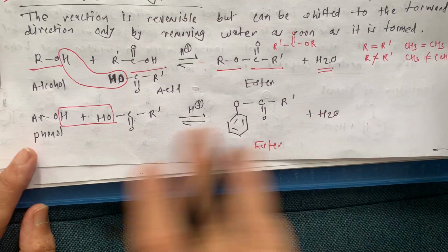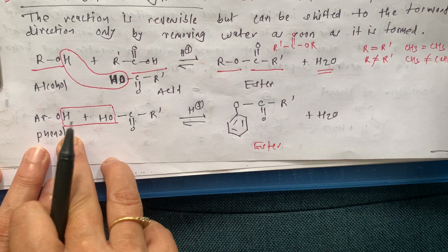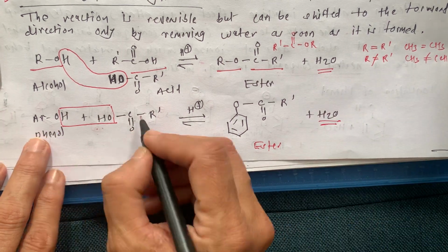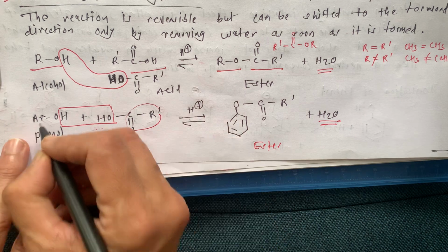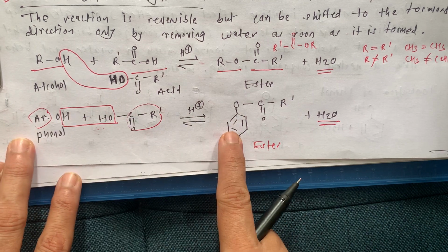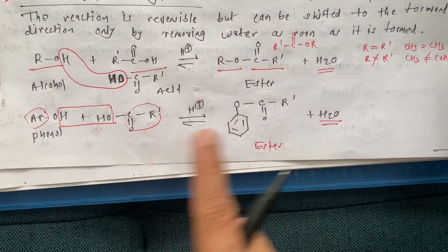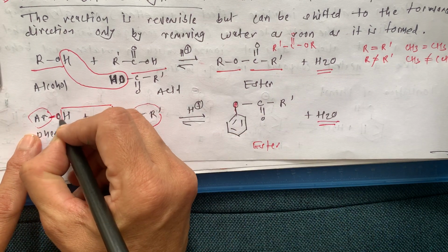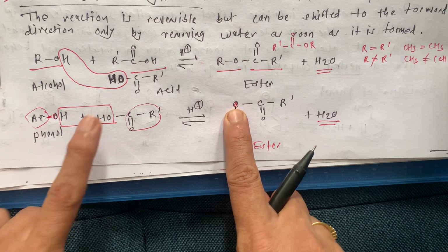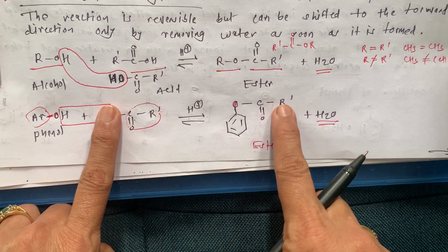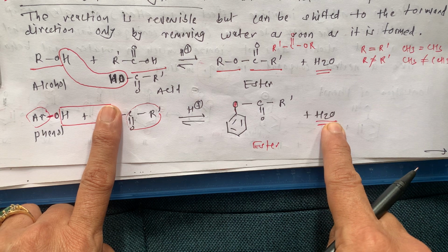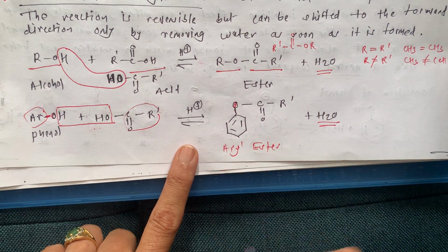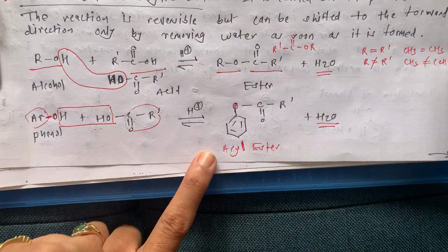Okay, so this is now phenol. Here again there is formation of a water molecule. Now what is remaining? This is C double bond O R dash. What is an aryl group? An aryl group is nothing but a benzene ring, and to this the O is attached. This O is here, and the remaining C double bond O R dash is here, and here is the formation of H2O. So this is aryl ester.